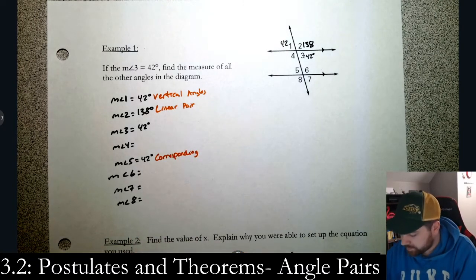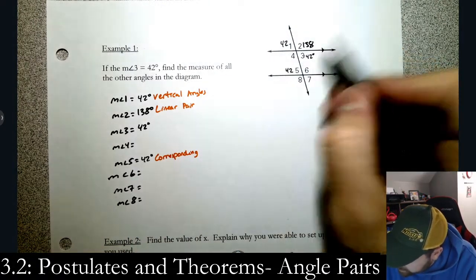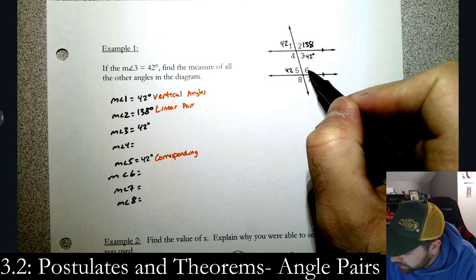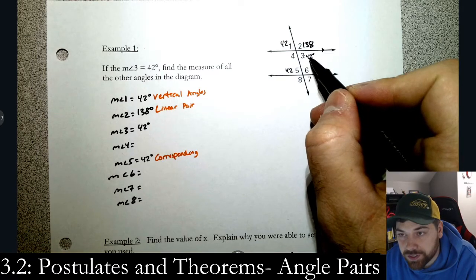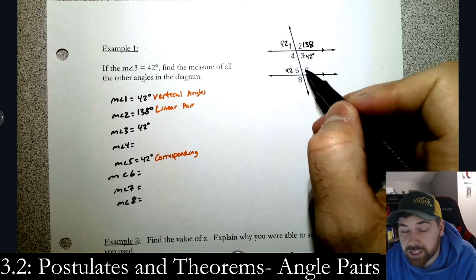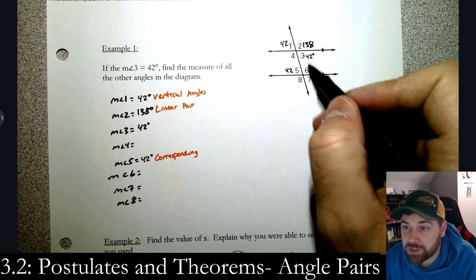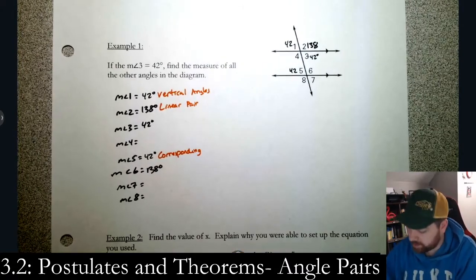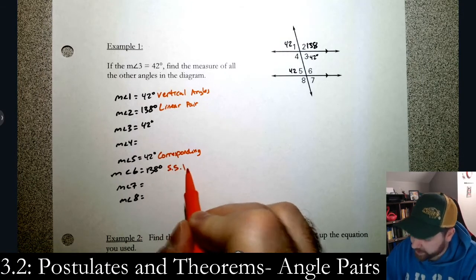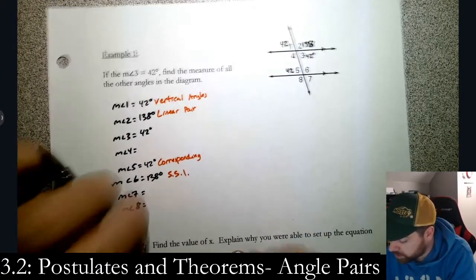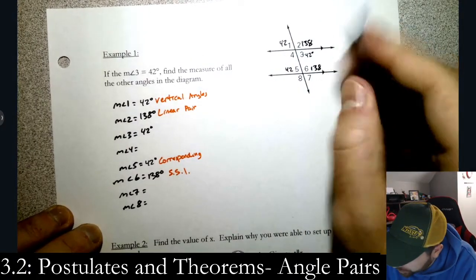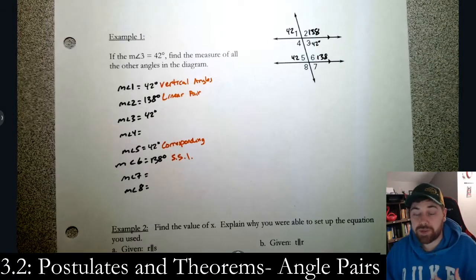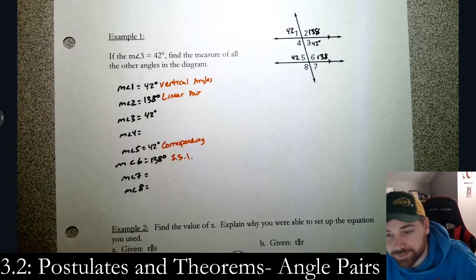Okay. This is 42. 6, well, let's use same side interior. So angle 3 and angle 6 are same side interior. So if this is 42, then this must be 138, right? Because those are supplementary angles. Now, obviously, you could also use corresponding with 2, right? You get 138 because those are congruent. This is where you have a bunch of options. I'm going to use all 6. You don't have to.